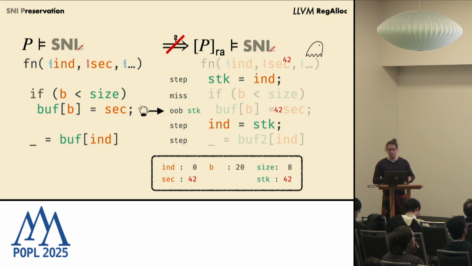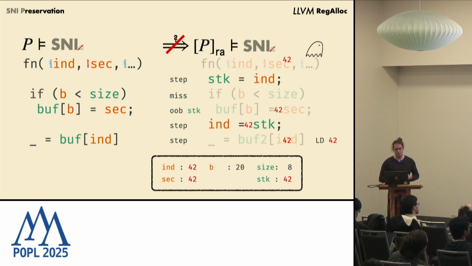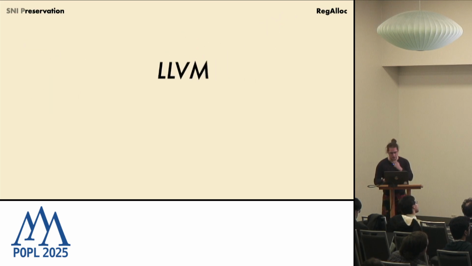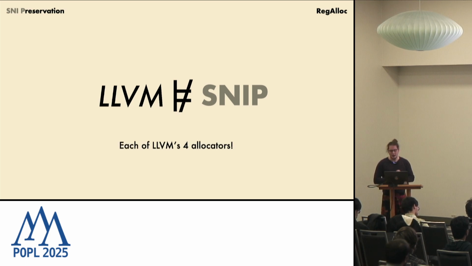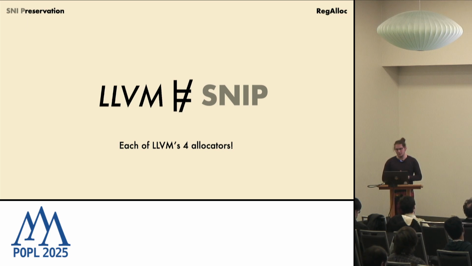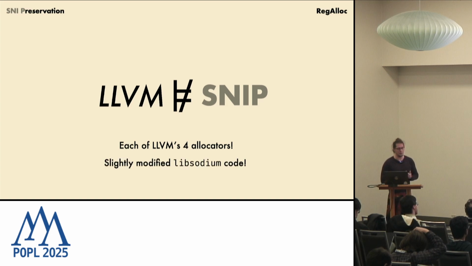And our attacker chooses to align our out-of-bounds store just where our int is stored on the stack. So when we restore int from the stack, we will restore 42, and we have a new information flow that was not possible in the source program, which leads to our secret being leaked in the target program. All right, this means that register allocation is not SNIP, which partly answers the question from the previous talk, and we did reproduce this with LLVM, actually, on all of LLVM's allocators, on code from libsodium's cryptographic library.